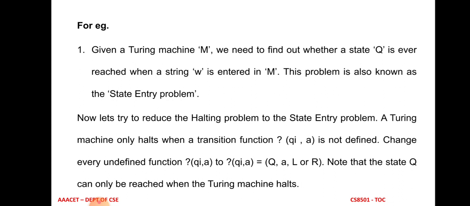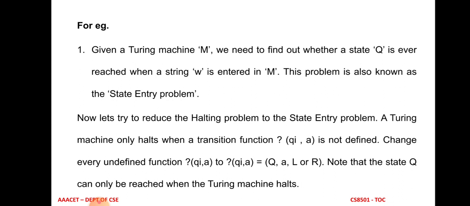So we have to change every undefined function into another function, that is (Q, A, L or R). Q is the state indicated in the given problem, A is the current input symbol, and L or R is a left or right move. Note that the state Q can only be reached when the Turing machine halts.